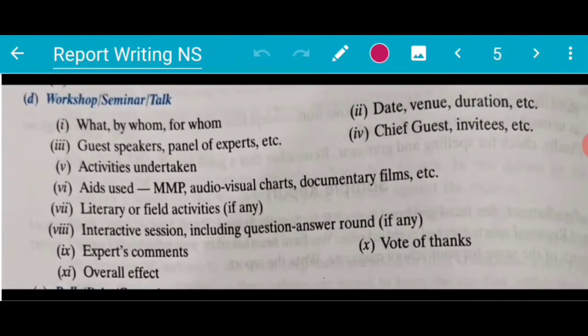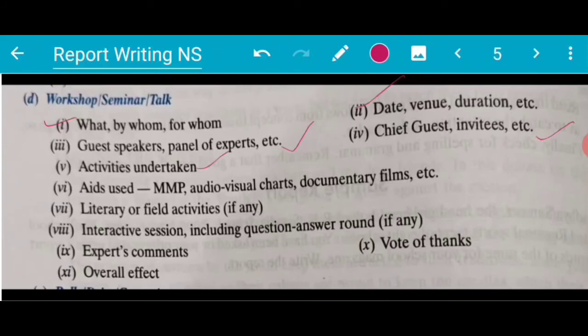Next, if we want to write a report on workshops, seminars and talks, the things you have to remember: first is what, why, whom, for whom. Second is date, venue, duration etc. Third is guests, speakers, panel of experts etc. Fourth is chief guests or invitees etc. Fifth is activities undertaken.